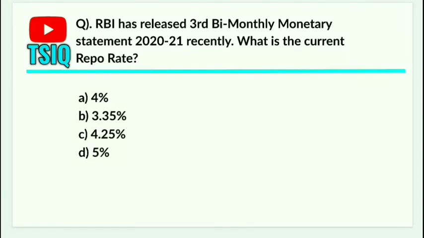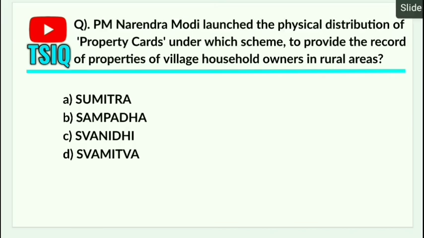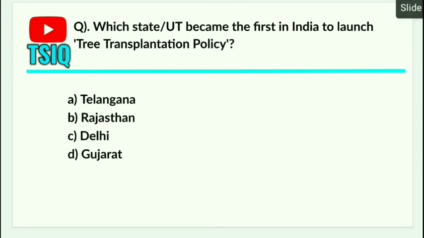Now we will revise all the questions once. RBI has released third bi-monthly monetary policy statement 2020-21 recently. What is the current repo rate? Answer is 4%. Next one is Prime Minister Narendra Modi launched the physical distribution of property cards under which scheme to provide the record of properties of village household owners in rural areas? Swamitva.